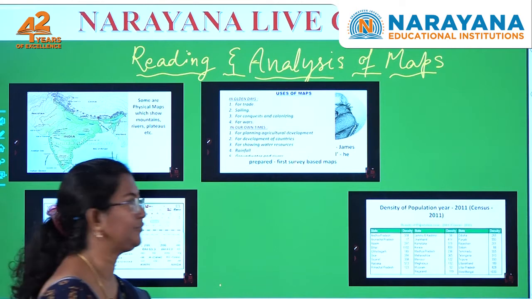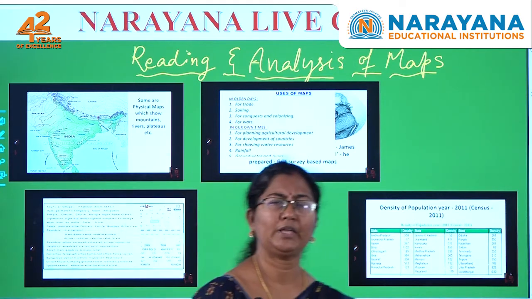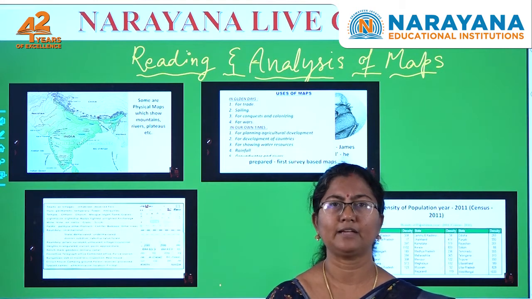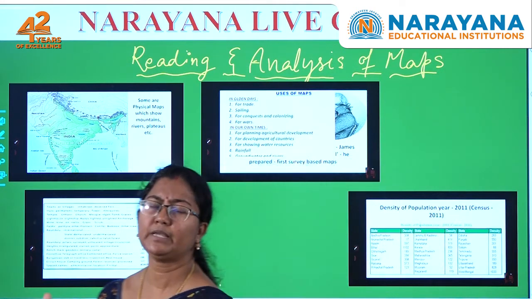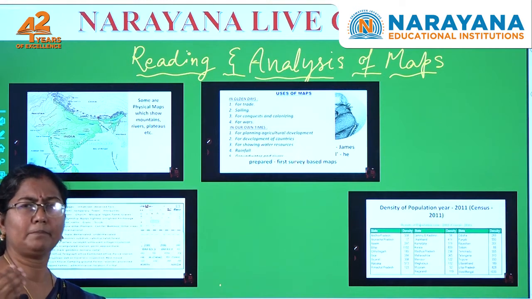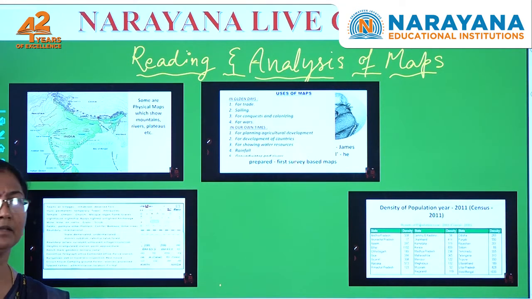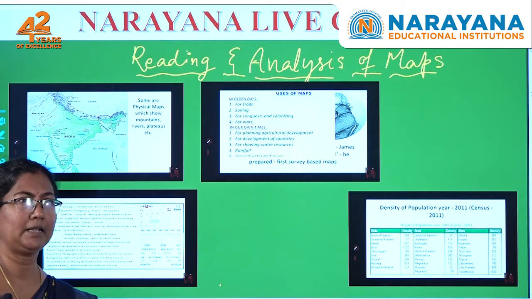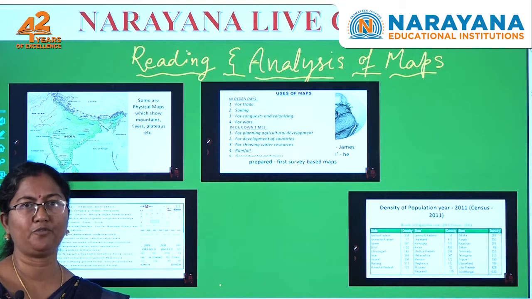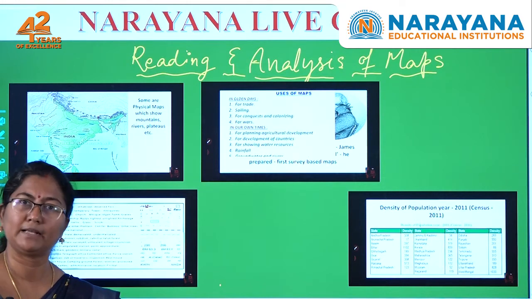Now, what are the different types of maps? We have different types of maps like physical maps, political maps, and thematic maps. In this way we can divide them. A thematic map describes a particular theme. For example, a map which shows only rainfall is called a thematic map.